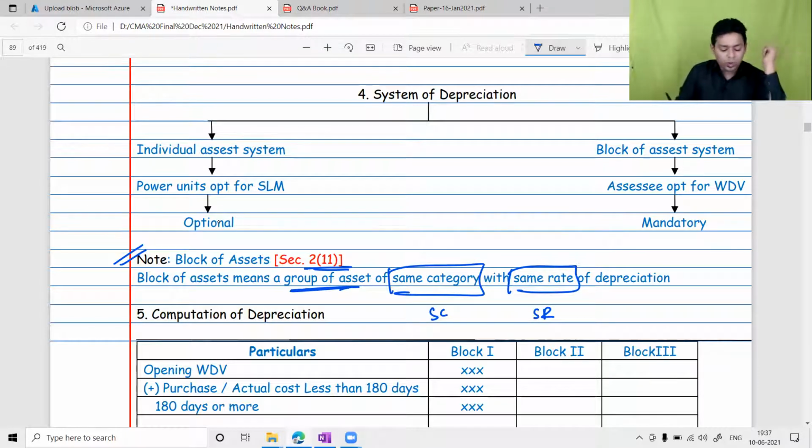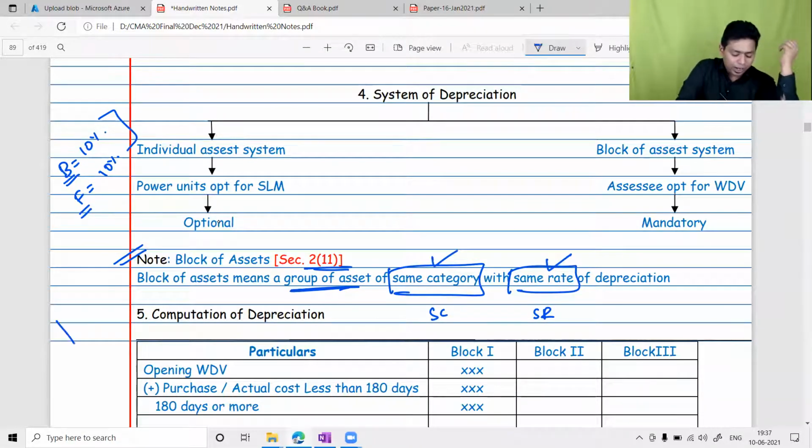Let me ask you, my building is having a 10% rate and my furniture is also having a 10% rate. Can I create one block of this? Yes or no? You are giving me mixed answers. No, we cannot create the same block, because building is a different category and furniture is a different category, though the rate is the same. Two conditions are required: same category and same rate.